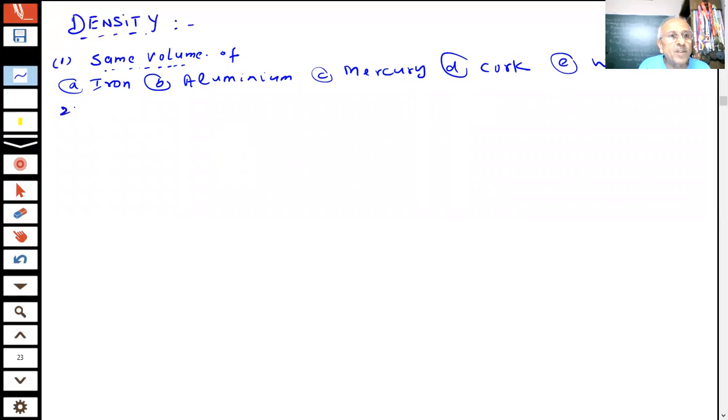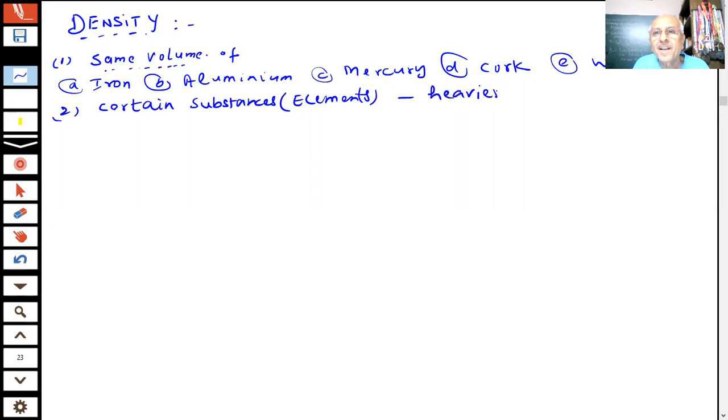You will find what you experience, students, certain substances which I have listed here are heavier than others for the same volume.